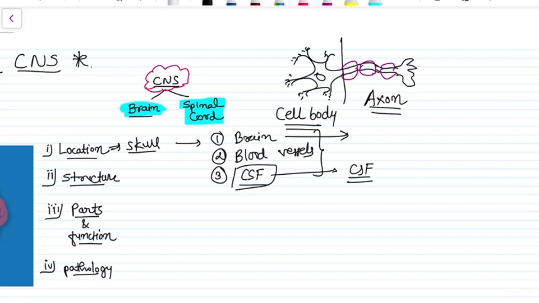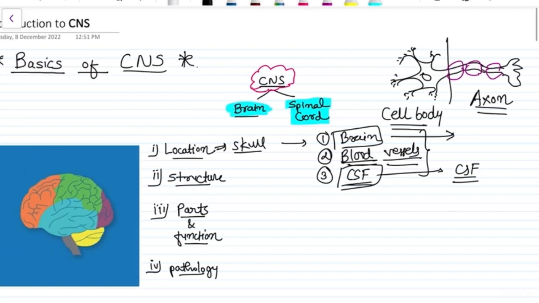So when there is an accumulation of blood or CSF, brain tissue will get damaged or compressed. This concept is very important while understanding the pathology in hydrocephalus or hematoma and all.